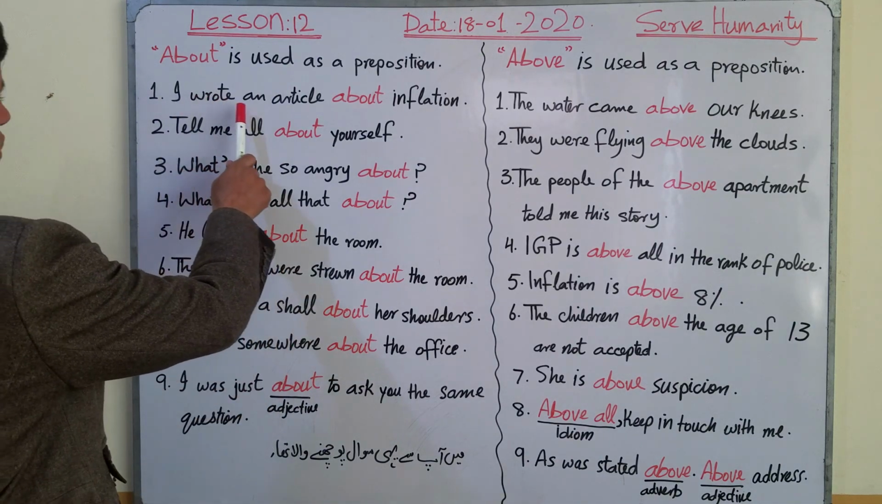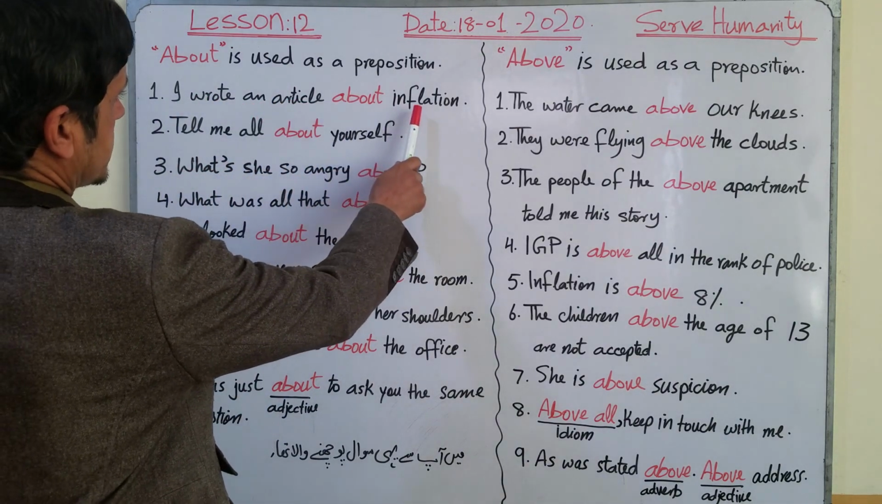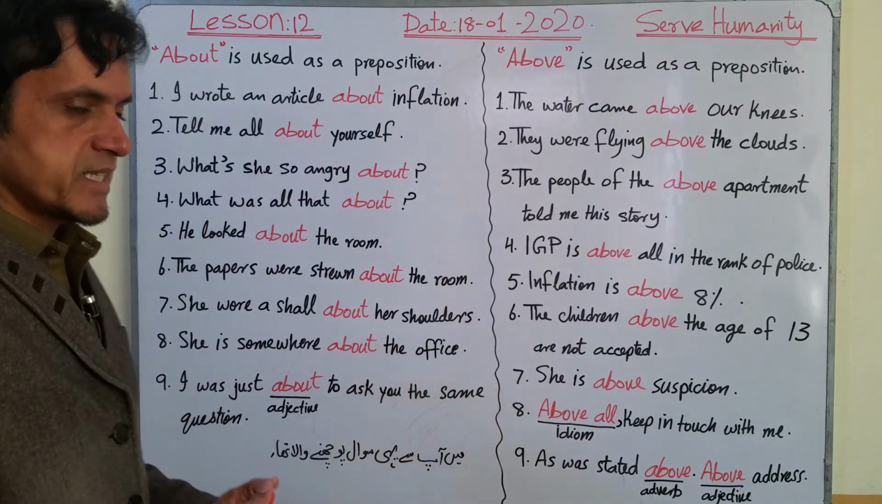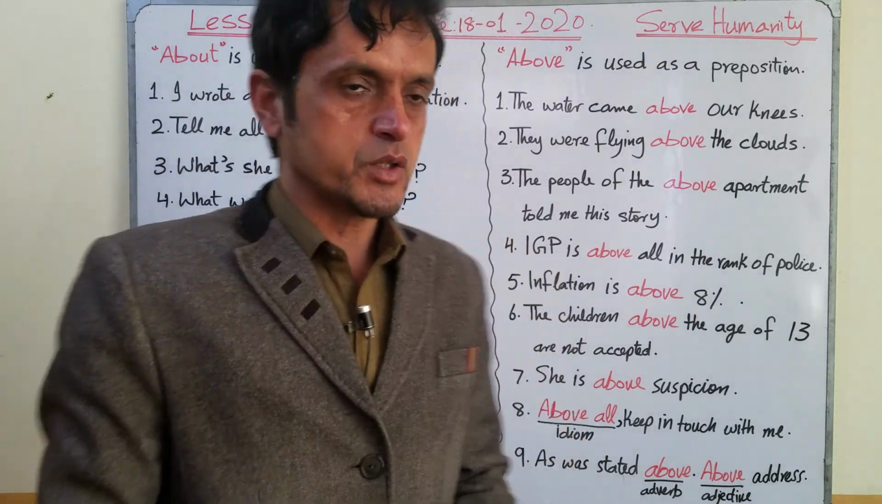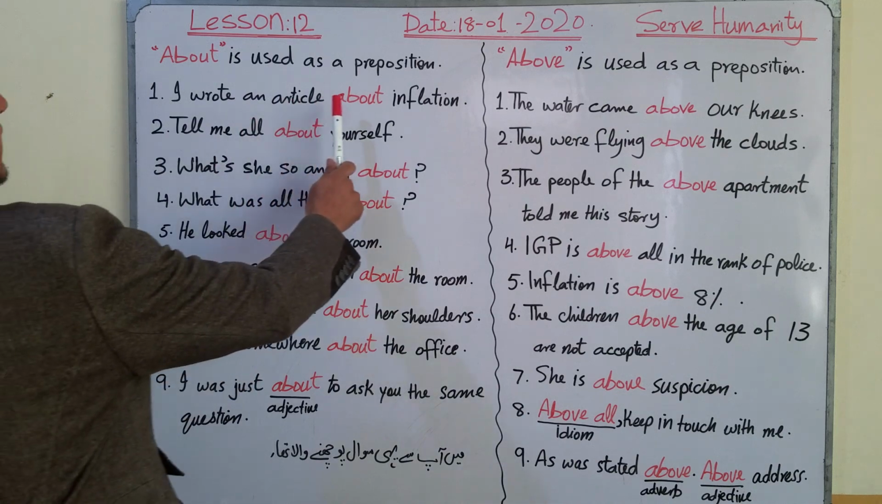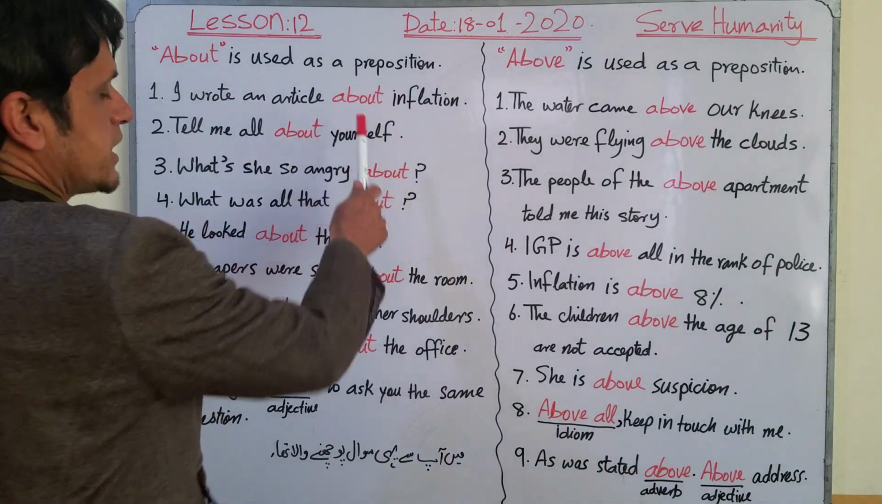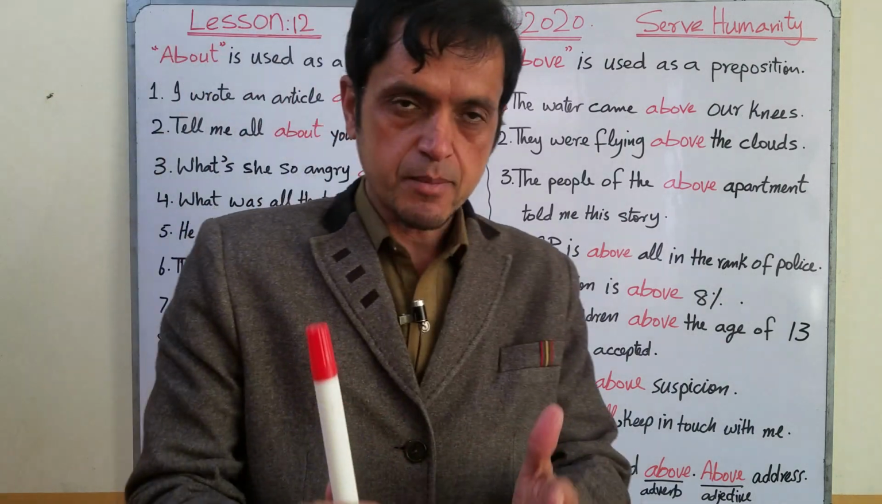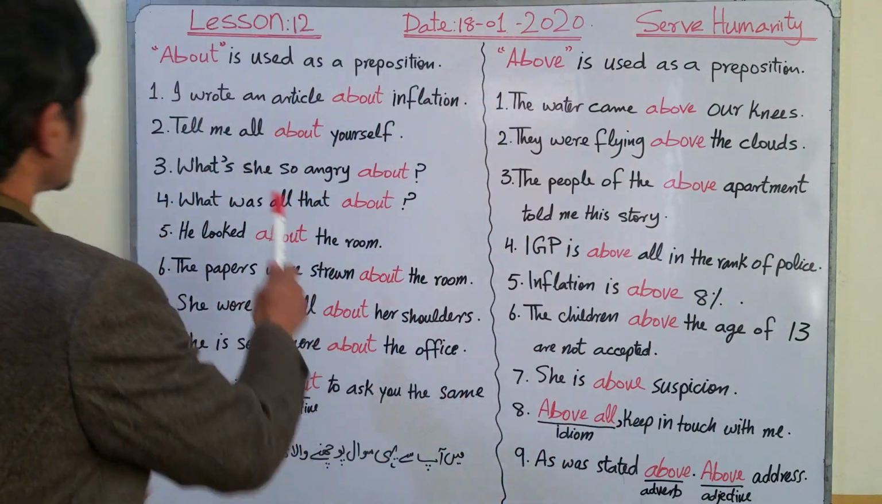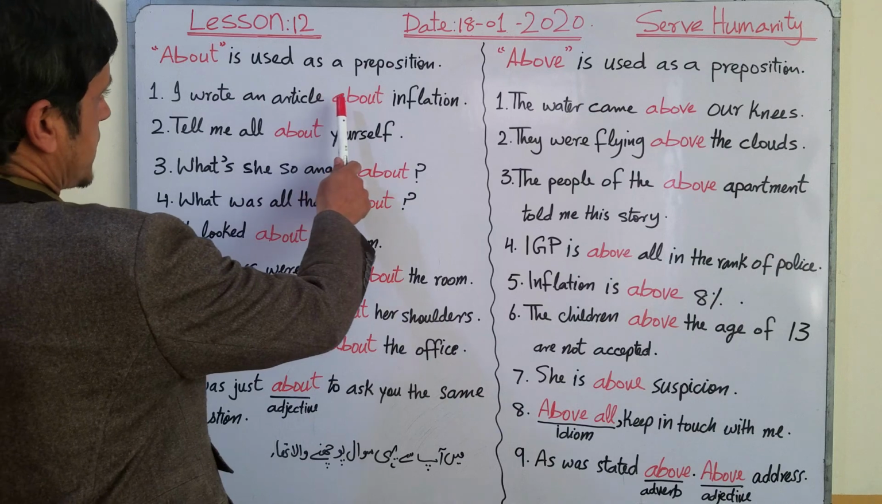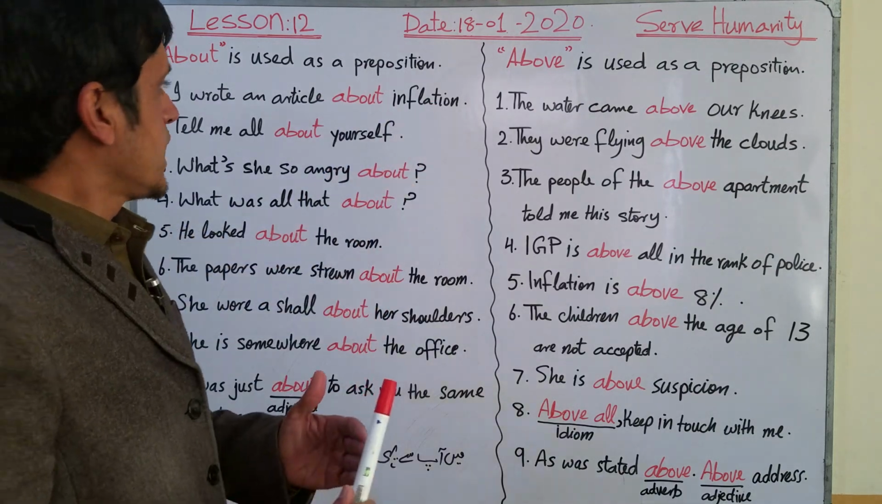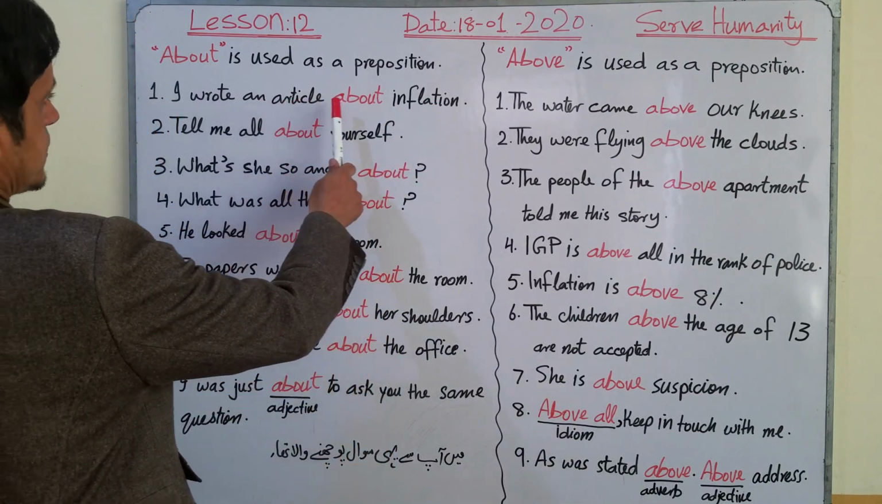Number 1, I wrote an article about inflation. You can say that I wrote an article about inflation, and you can also say that I wrote an article on inflation. So in this way you can use about and on in the same way.